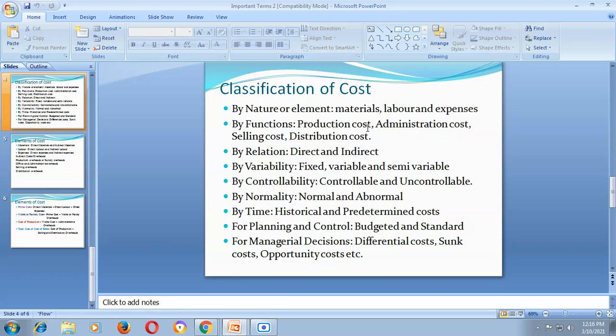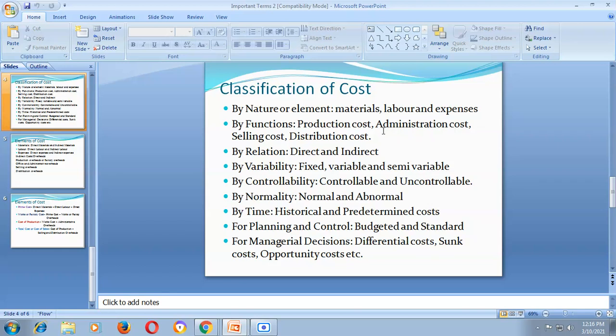This cost is incurred in converting the raw material into finished product. Then what is administration cost? Administration cost is the cost of formulating the policy, directing the organization, and controlling the operations of an undertaking. This cost is not related directly to the production. It is an indirect cost.